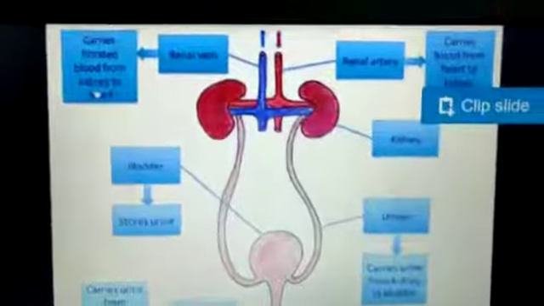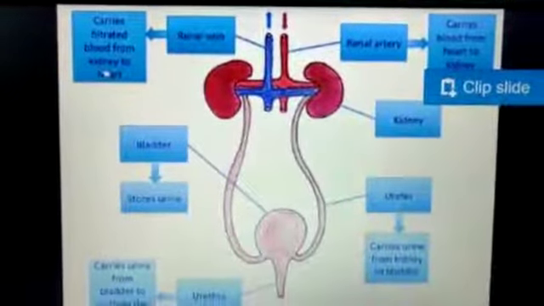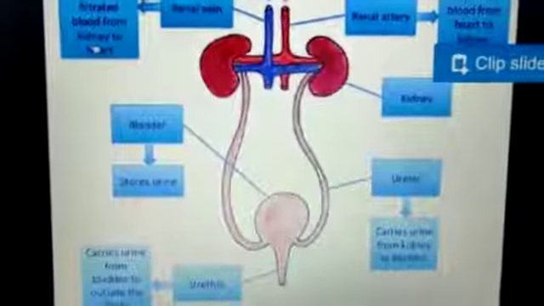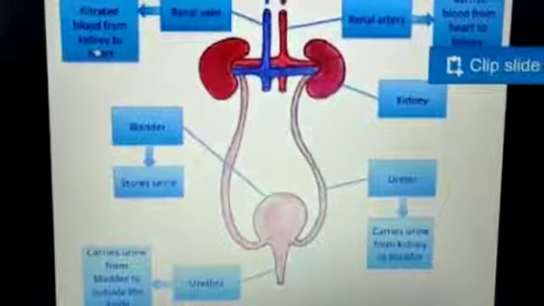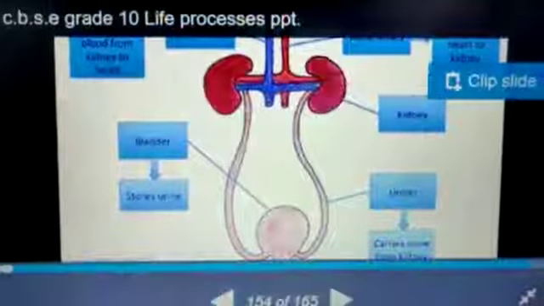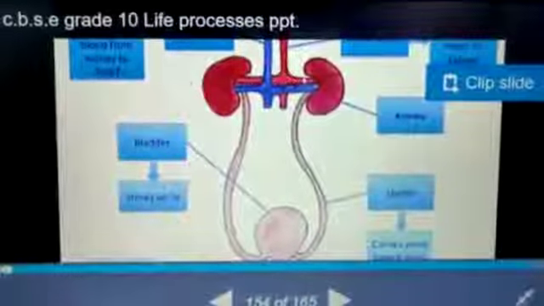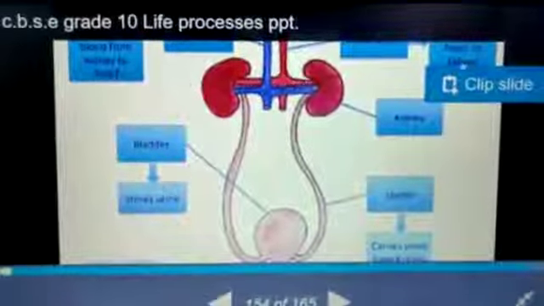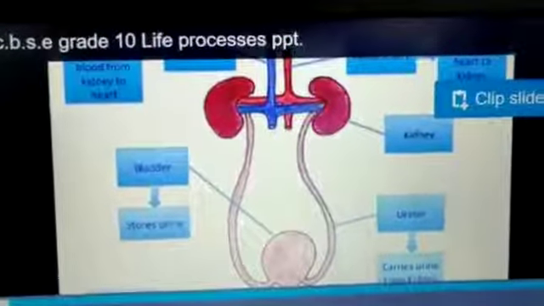Now here you are able to see a clear picture. The red colored bean shaped body is the kidney. Both kidneys have a tube-like structure, that is, see, this is a kidney, a pair of kidneys, two kidneys. Both the kidneys have a tube-like structure, and these tubes are the ureters. Both the ureters open into a pouch-like structure, that is the urinary bladder. The urinary bladder helps in the storage of urine, and this is the urethra, through which urine is removed outside the body.